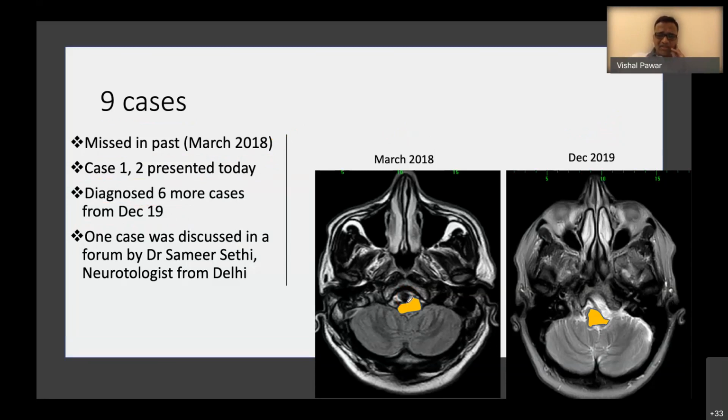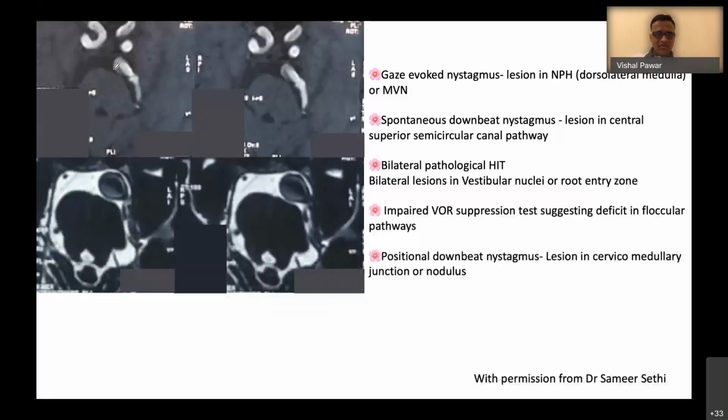I have 3 cases where the patient didn't present like a transient ischemic attack. They have some other vestibular diagnosis. And 1 case was recently discussed in one forum by Dr. Samir Sethi, who is a neurootologist from Delhi, India. That was a very interesting case where you can see the dolichoectatic vertebral artery compressing the ventrolateral aspect of the pons here.